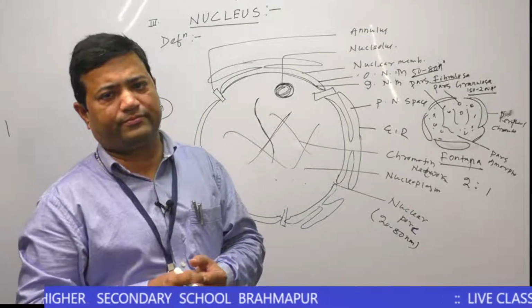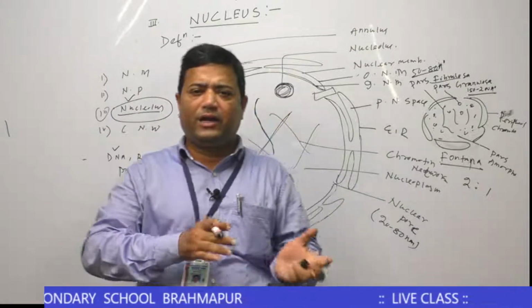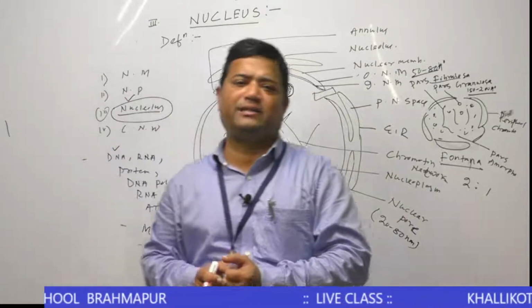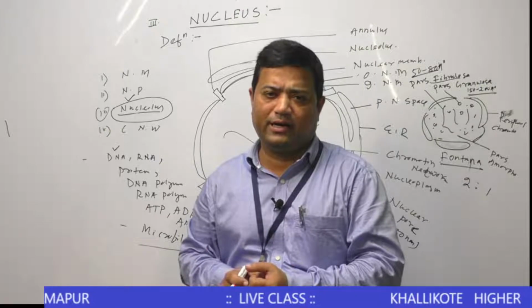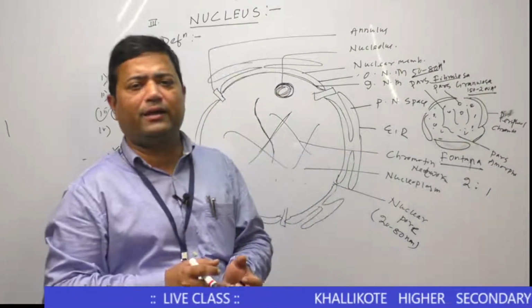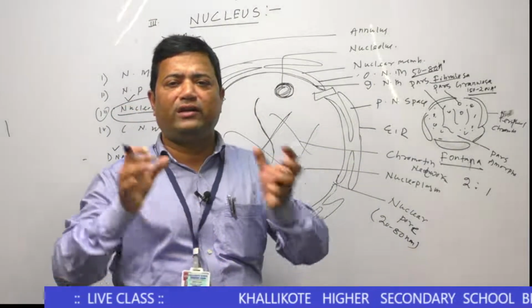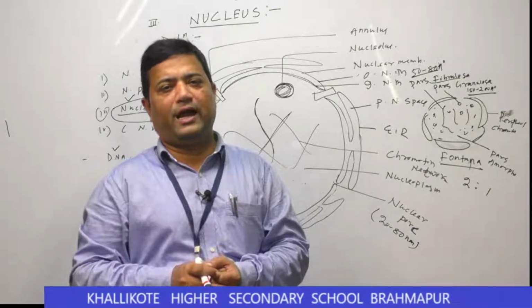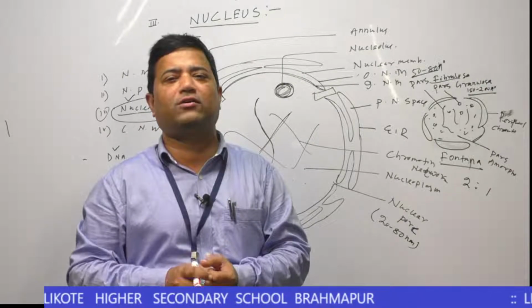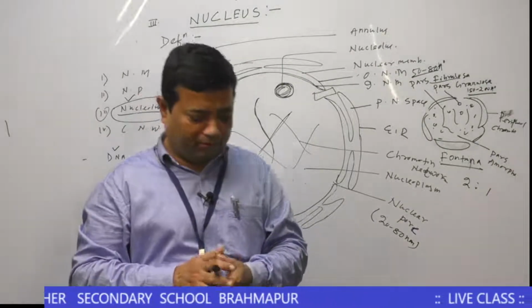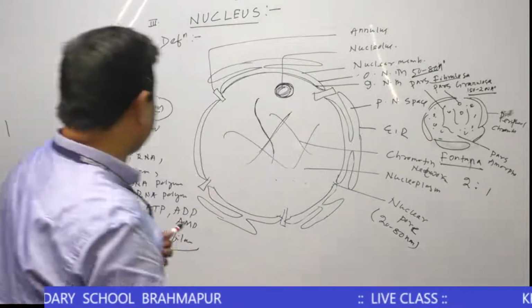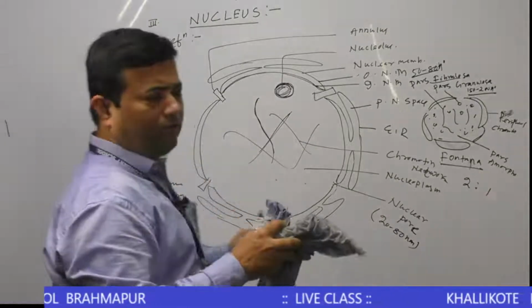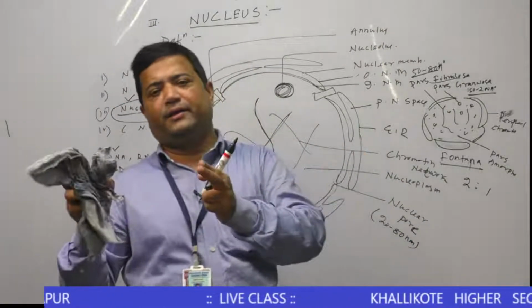But when the cell converts into the dividing state, the chromatin network gradually condenses, shortens and thickens, forming a structure that is called a chromosome. You remember, during cell division there are interphase and karyokinesis.